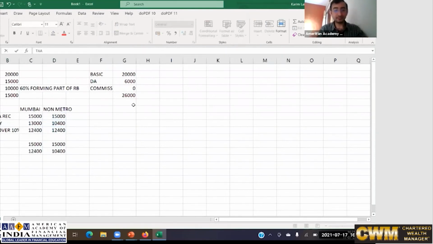So the taxable part of HRA for a person in Mumbai will be 2,600, and in non-metro, it will be 4,600. This is how the calculation of HRA would happen. You can make a note of it. You have two categories, metro and non-metro. Kindly make a note of this.